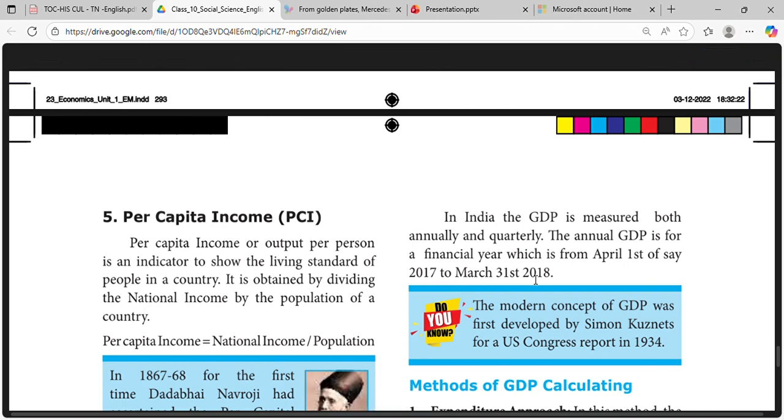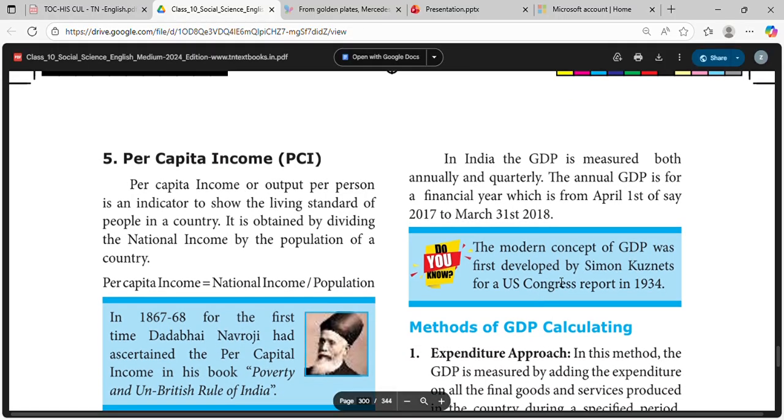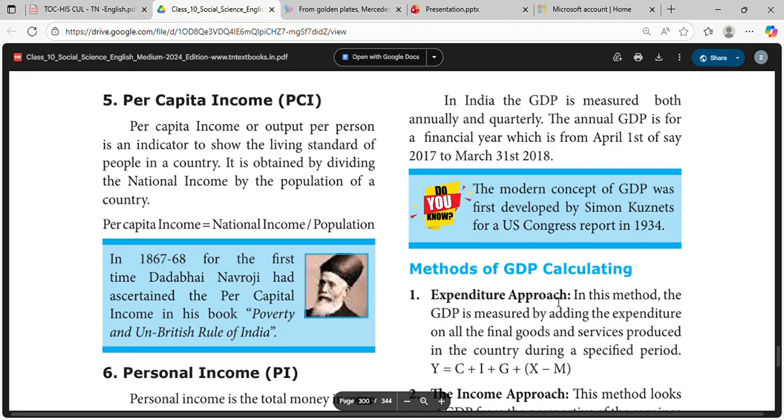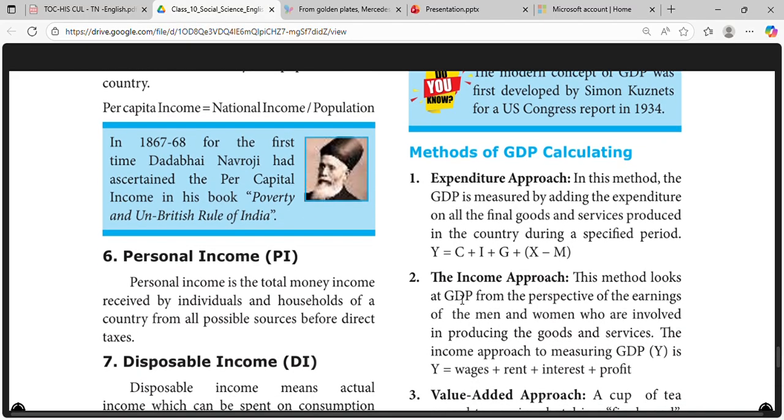of the next year, 2018. The modern concept of GDP was first developed by Simon Kuznets for a US Congress report in 1934. Expenditure approach: in this method, the GDP is measured by adding expenditure on all final goods and services produced in the country during a specified period.